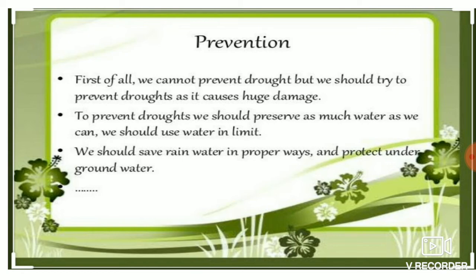The next one, prevention. How can we prevent drought? First of all, we can't entirely prevent drought, but we should try to prevent it as it causes huge damage. To prevent drought, we should preserve as much water as we can. We should use water in limit, save rainwater in proper ways and protect groundwater. Also plant more trees.